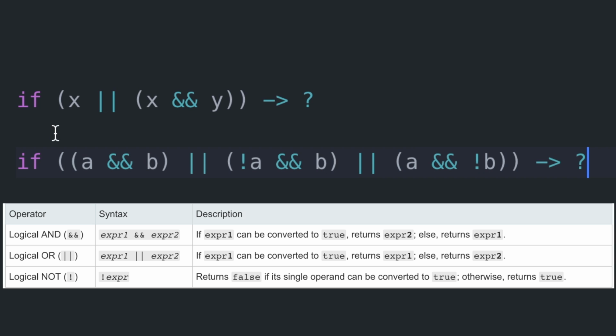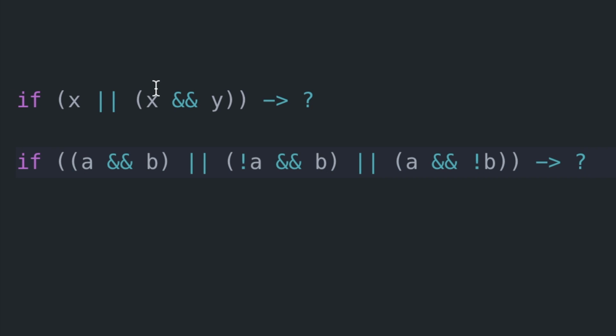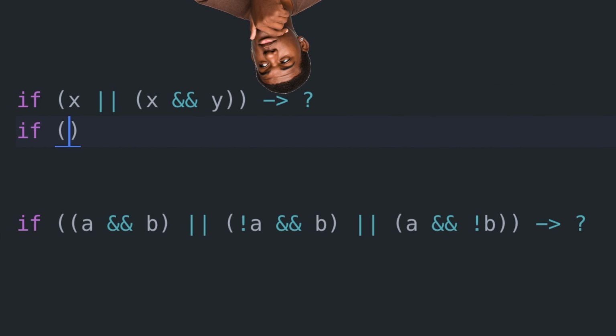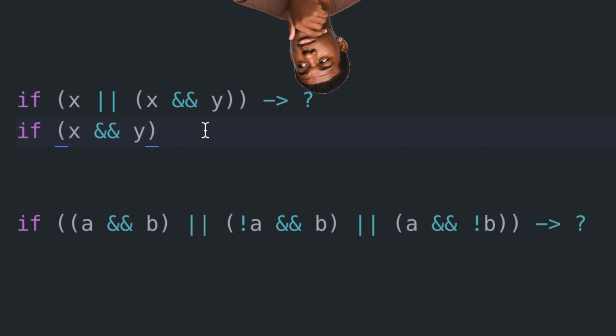Okay, so if we look at the first statement, let's try to break down what's going on here. This is saying if x or x and y, then return some value. But something's redundant here, and it's the presence of x. If you're looking for x in both cases, then there's no need for the first statement because the second statement, if true, guarantees that x is present. So we can just remove the first case and call it if x and y.